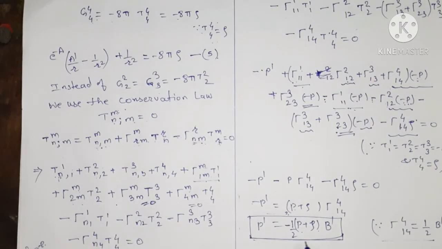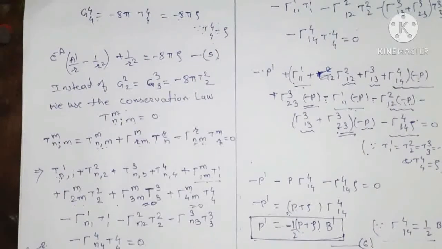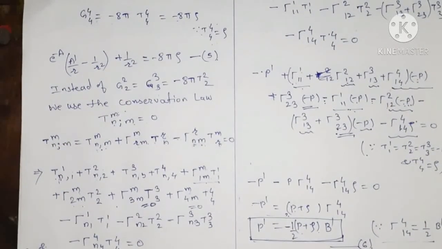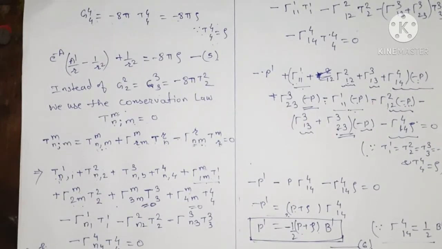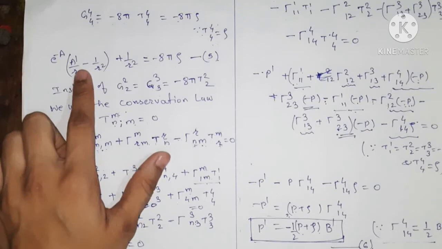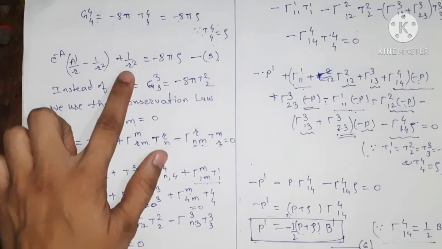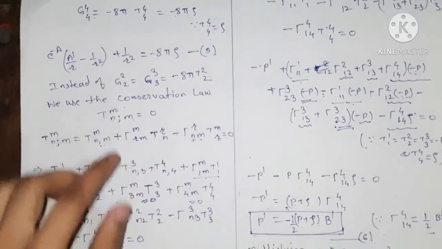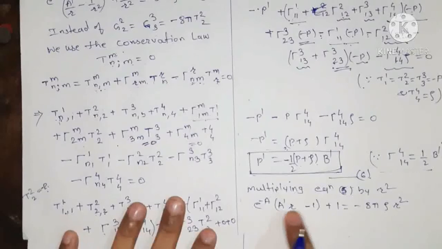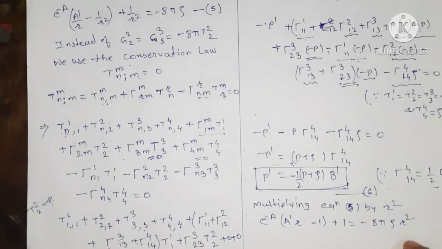Now we use this equation to find the values of A and B. We give this as equation number 6, and for solving the values of A and B, we multiply equation 5 by r square. So multiplying by r square, we get e to the power minus a dash into r minus 1 plus 1 equals to minus 8 pi rho into r square.